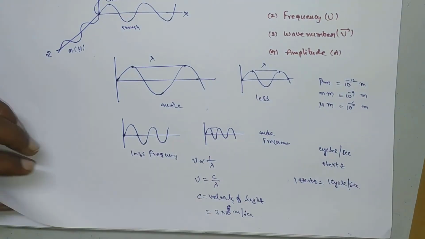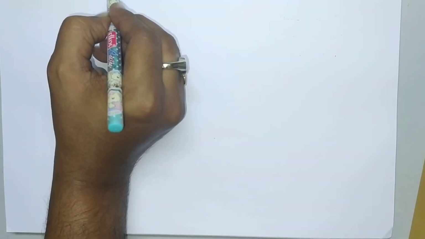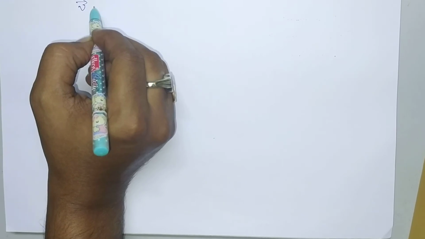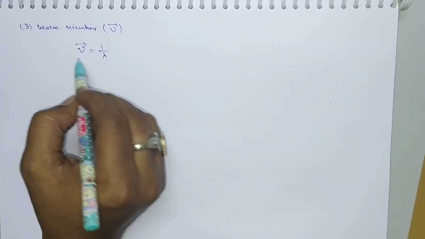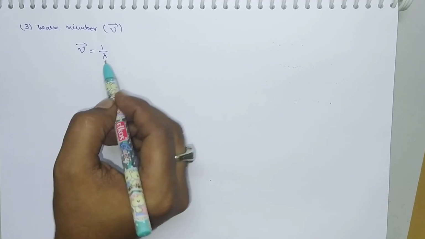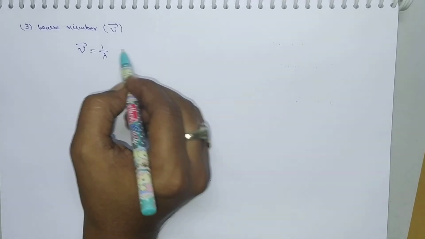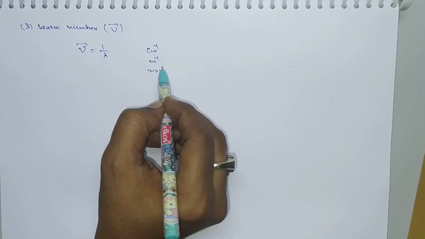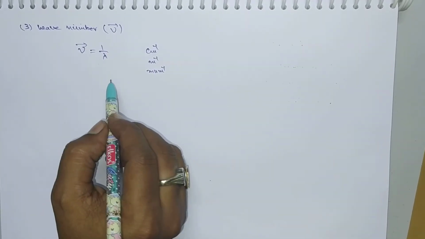Wave number is represented by nu bar, so nu bar is equal to 1 by lambda. What are the units of wave number? Wavelength is a distance, so it has units of centimeters. So wave number will have the inverse of centimeters, that is centimeter inverse, or meter inverse, or millimeter inverse. So the reciprocal of wavelength is called wave number.